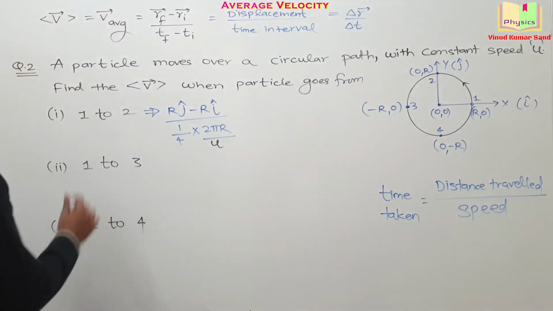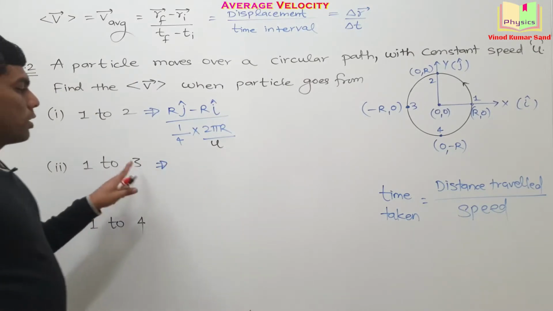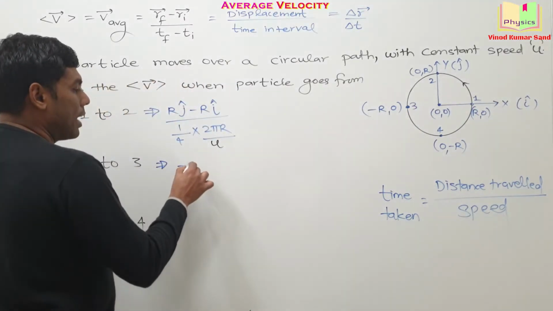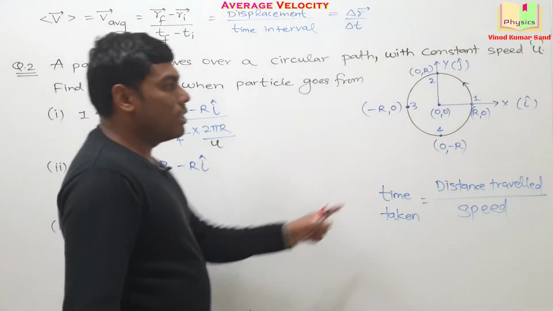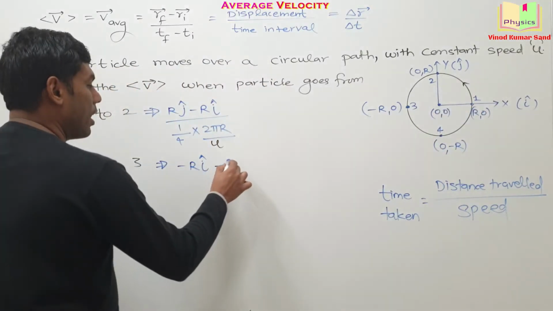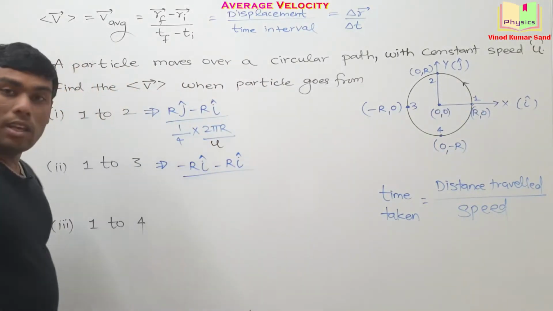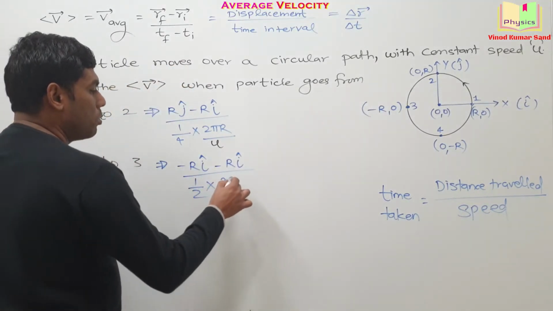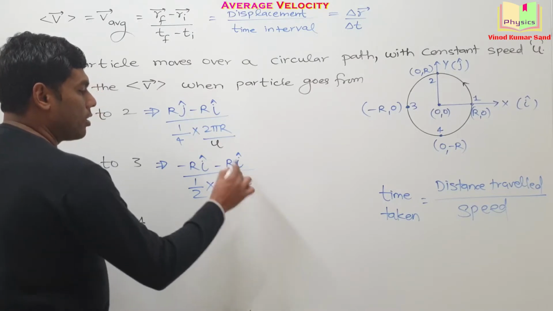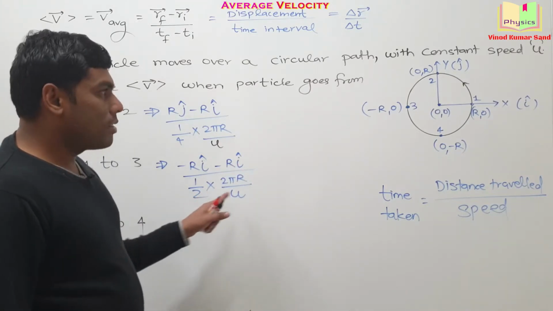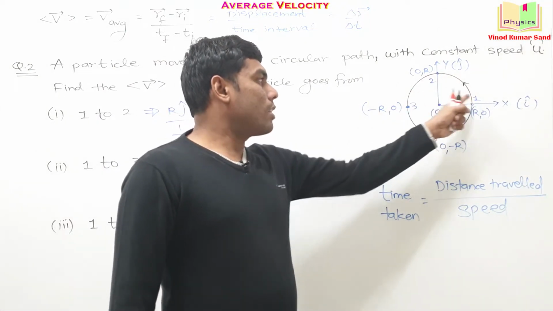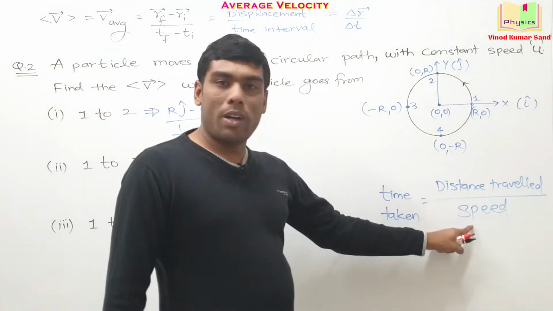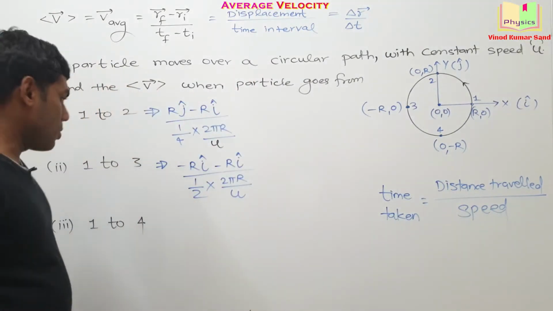Okay. Going for the motion from 1 to 3. The final position here is minus r i cap. The initial position is r i cap, divided by the time taken. For time taken, we should do half into 2 pi r divided by u. I hope you understand this. Going from 1 to 3, the distance traveled is half of 2 pi r, and distance traveled divided by the speed u, you will get the correct answer.